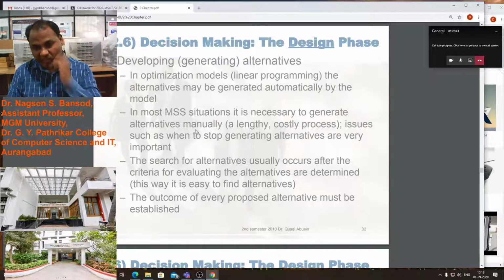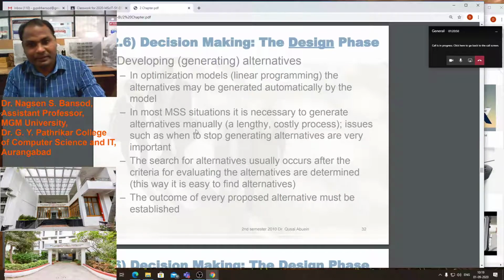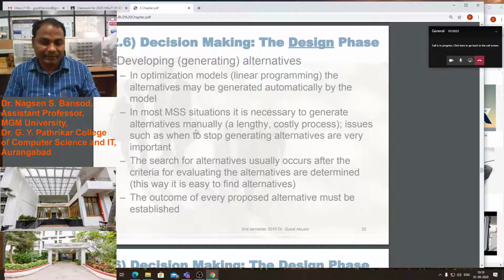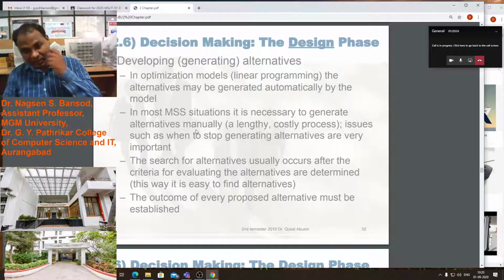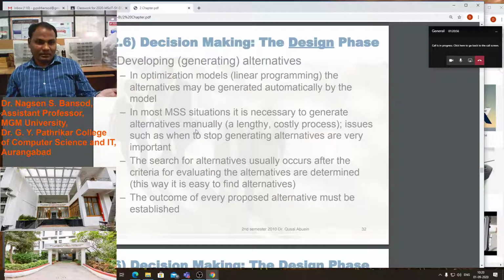We can identify the alternative solution where our model is going to be designed. In that design, we have to consider some external factors, some external parameters from expert views.